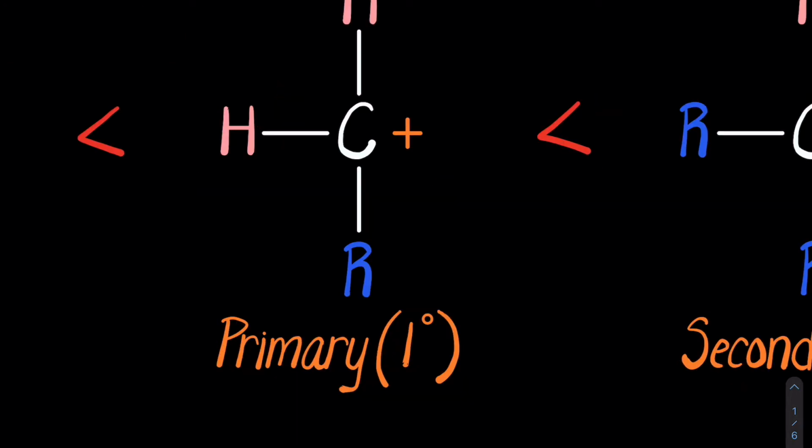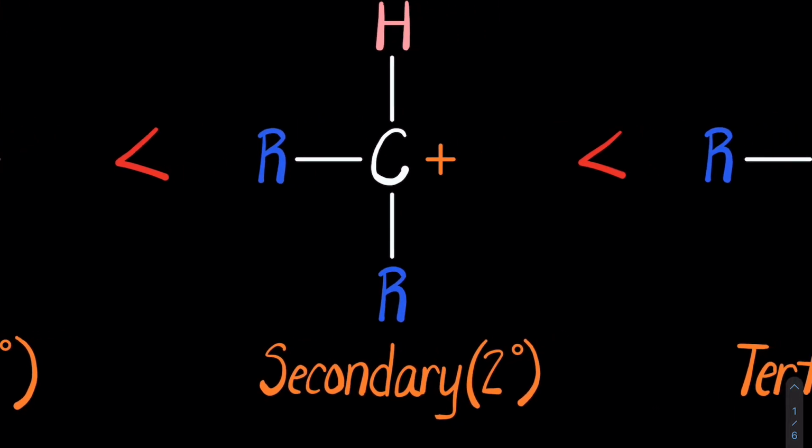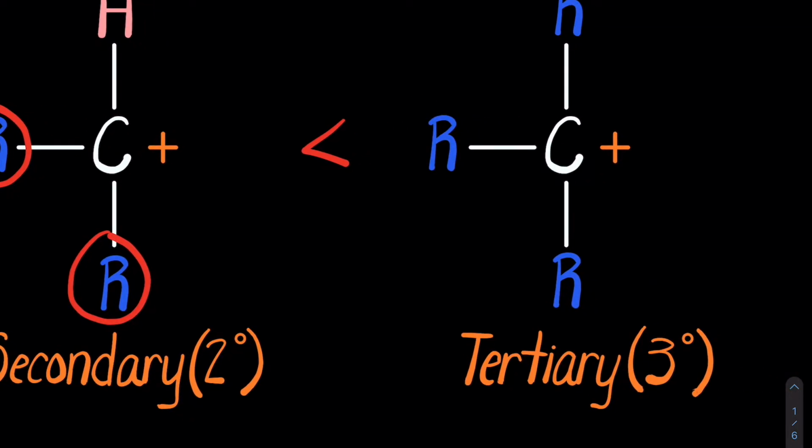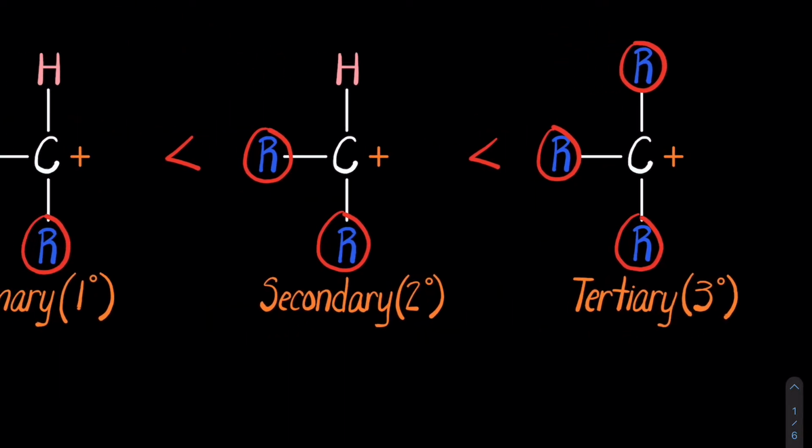So in looking at these, we've seen these R groups before. R groups simply refer to the rest of a molecule. In this example, we'll just refer to them as extra carbons. So this carbon is bonded to one other carbon. Therefore, it'd be primary, one other carbon. In secondary, there's two R groups. Sticking with our same example, two other carbons. This is denoted as a secondary carbon. And then tertiary, three carbons. This scientific language is general across the entire field of science. We see this in biochemistry, in protein structure, and so on.